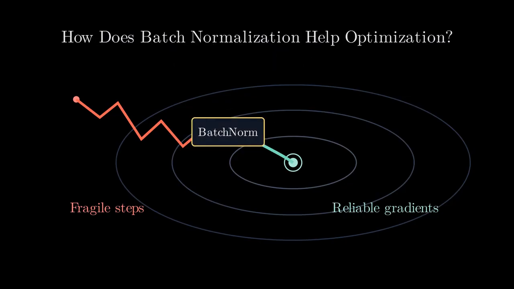This paper, How Does Batch Normalization Help Optimization, belongs to the subfield of deep learning optimization theory. The narration will walk through the surprising failure of the standard explanation for batch norm, the discovery that its main effect is smoothing the optimization landscape, and the evidence and theory that support this new understanding.